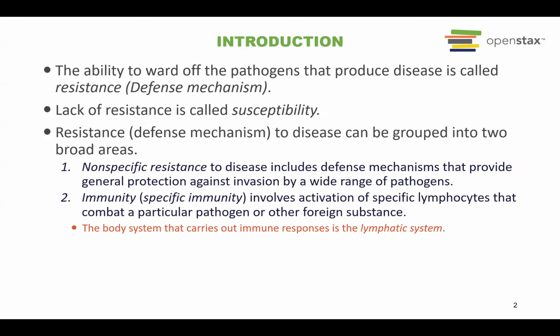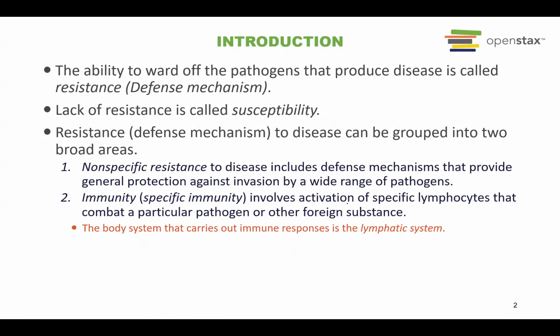Some people that have lack of resistance is called susceptibility. So susceptibility is the inability to fight against disease. For example, people with AIDS are usually unable to fight against disease, and most of the time they will die because of secondary infection.